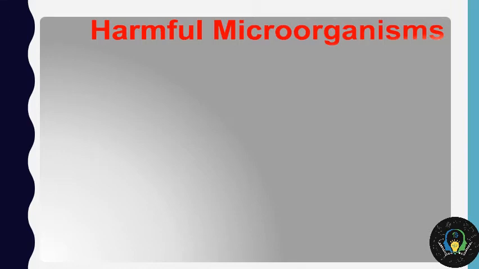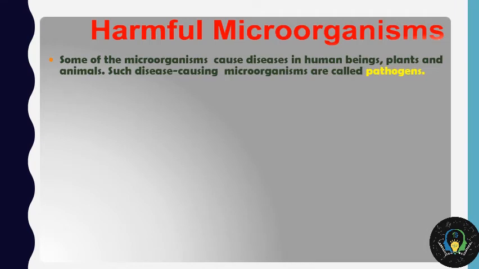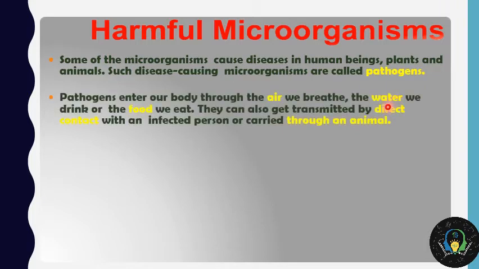We have seen till now how microorganisms are friends to us, and in this session we shall be understanding how they are harmful to us. The microorganisms which are harmful to us, which cause certain diseases, are known as pathogens. The pathogens enter our body through the air we breathe, the water we drink, or the food we eat. They can also get transmitted by direct contact with an infected person or be carried through an animal.